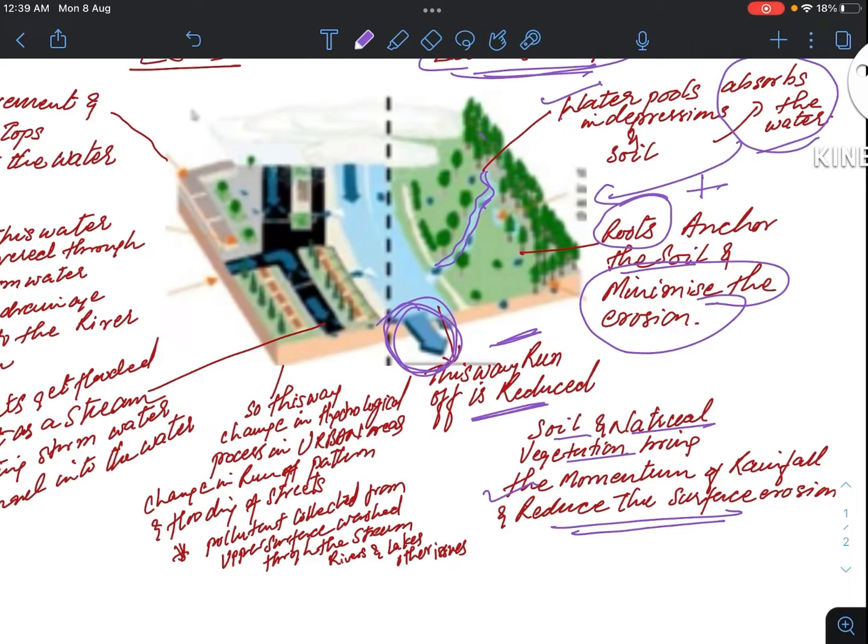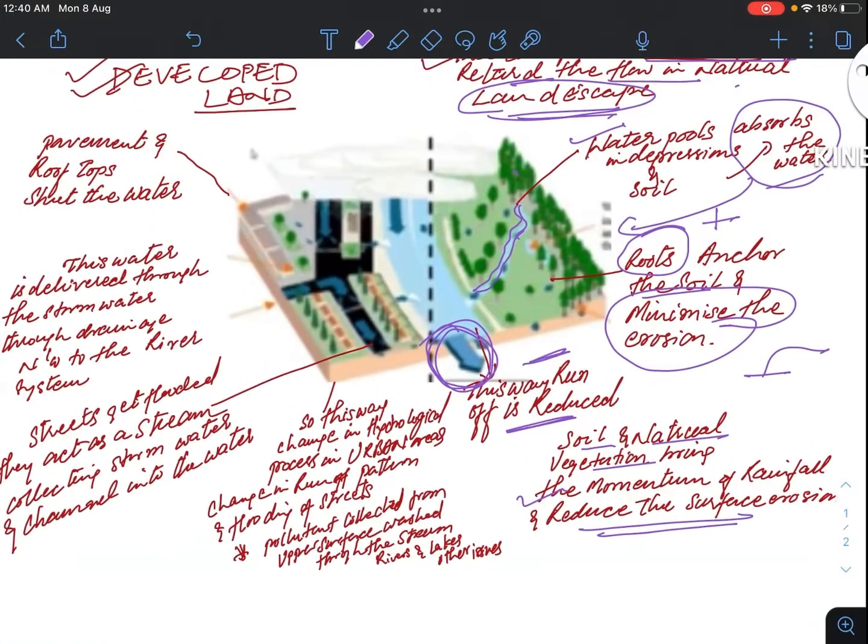The water which flows at the surface and which is the cause of the flood gets reduced, because most of the water gets percolated beneath or underground. And later we would see that a model of sponge city has been developed by China. So we would see later how to overcome this problem.